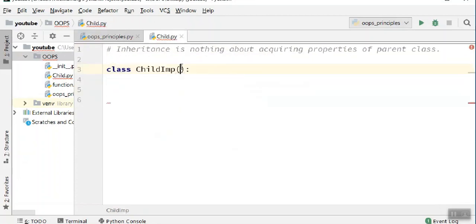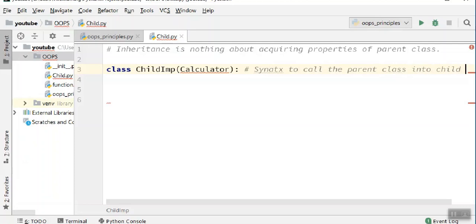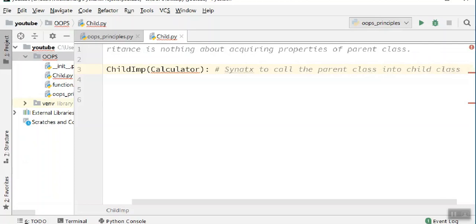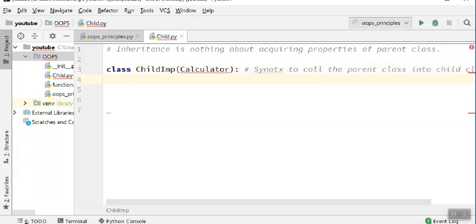So this is the syntax on how you call the parent class into the child class.